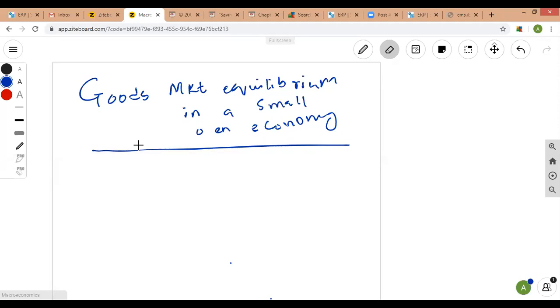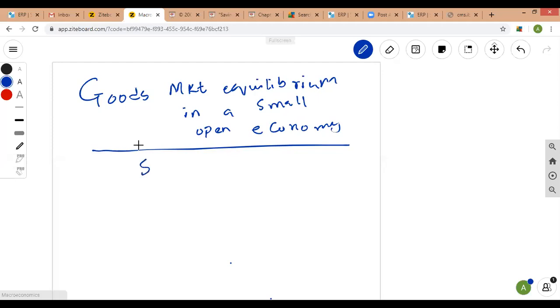Like in the closed economy discussion, we said that it's the interest rate that will be central to bringing equilibrium into the goods market. So now the goods market equilibrium in a small open economy.